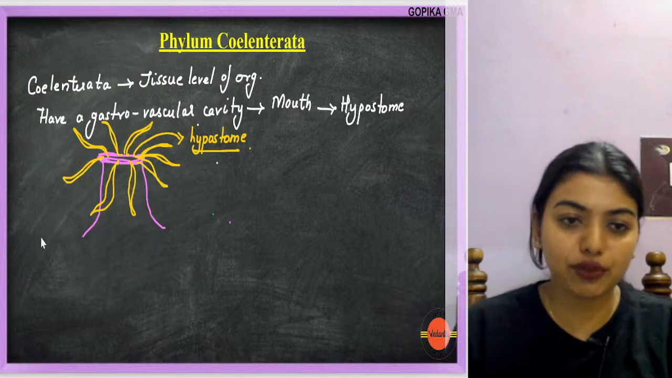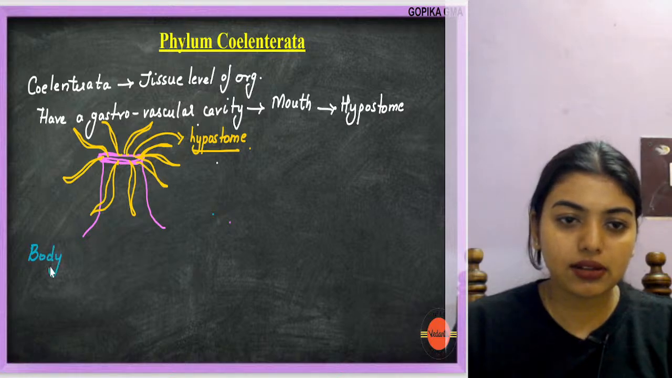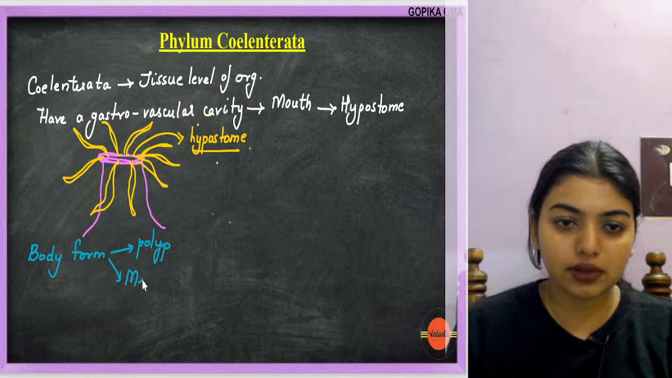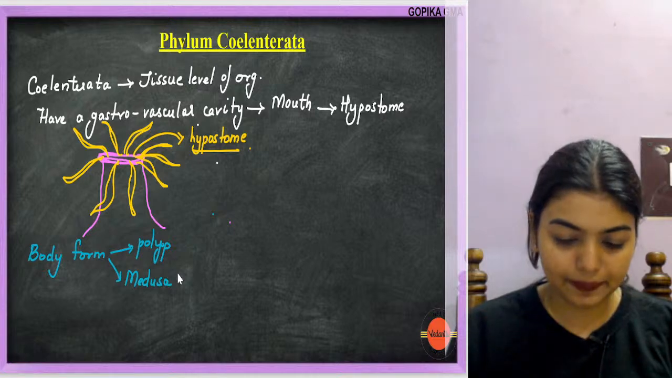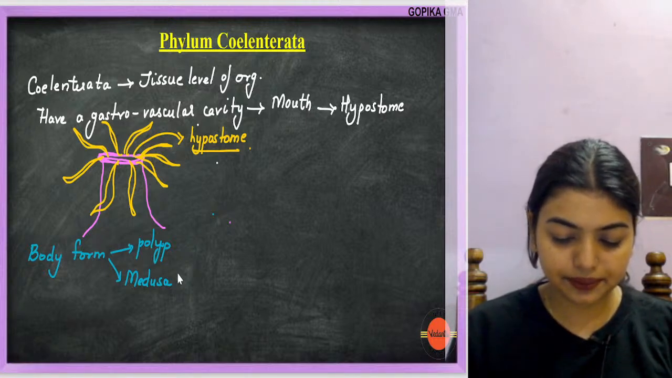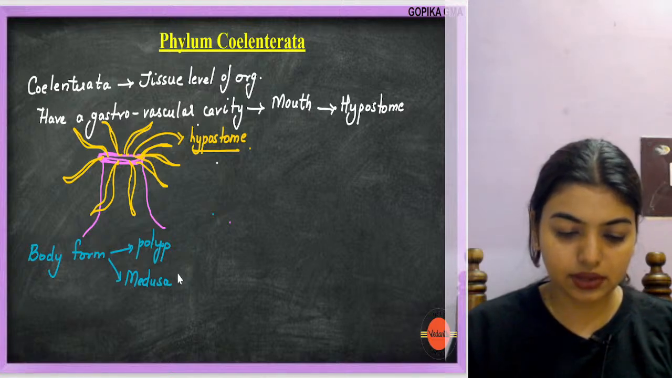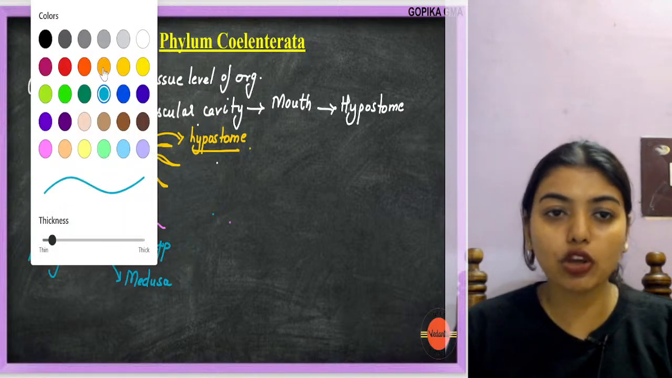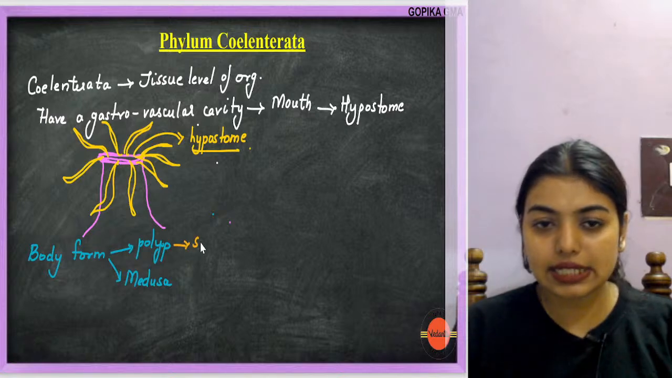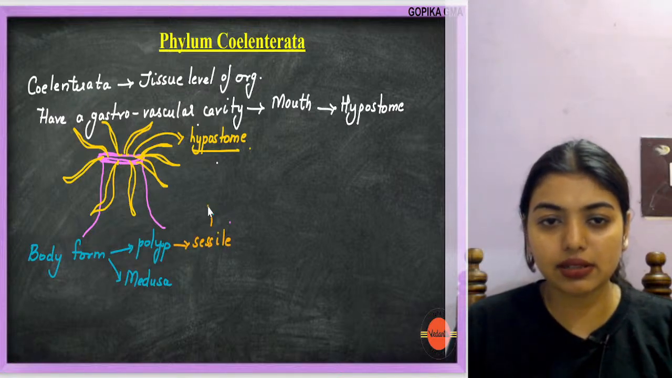Now the next most important thing they told was they have two life forms or body forms. Two body forms are there, that is called polyp and medusa. Yes or no? That's what they told. Correct? Now remember this polyp is actually a sessile one. Sessile means attached. This one is a polyp.